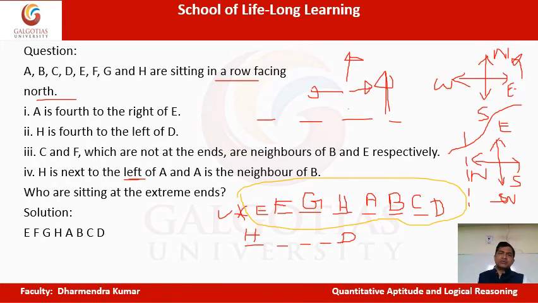Now, whatever the questions, when you get this kind of few statements, here I have asked only one question: who is sitting at the extreme ends? So it will be E and D. Few more questions could be there. Who is to the fourth left of A, or who is to the third right of G, and so on.